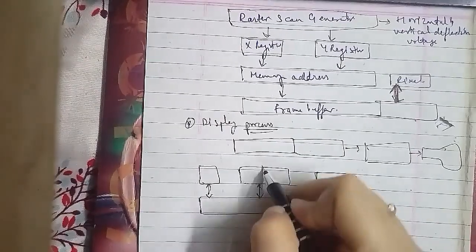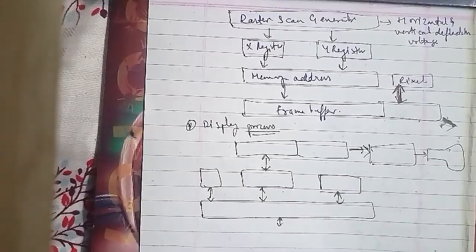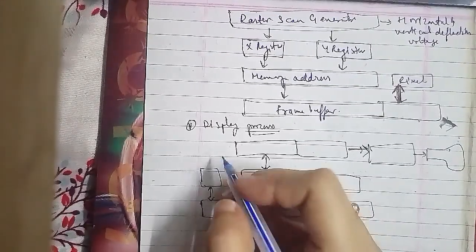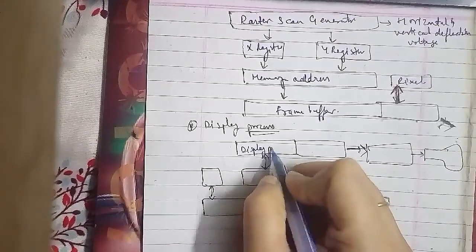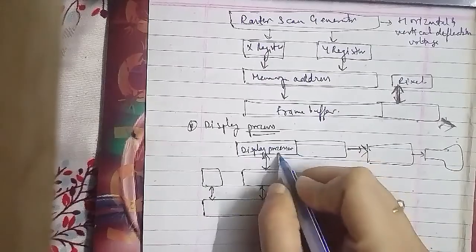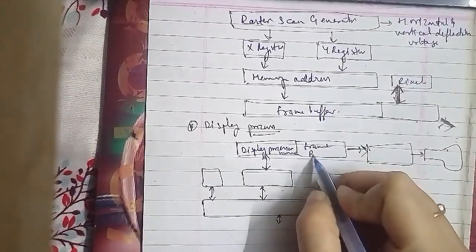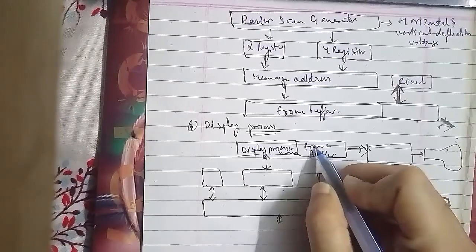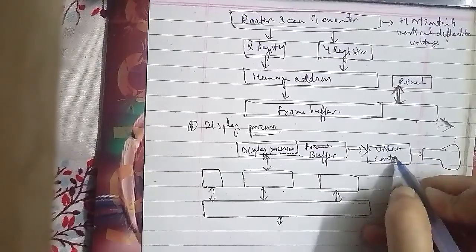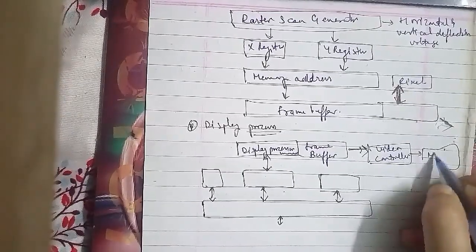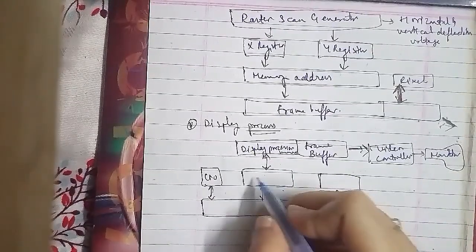This is your frame buffer. This is video controller. This is monitor. This is CPU. This is the bidirectional display processor. This is system memory. And this is system bus. This is input-output device.